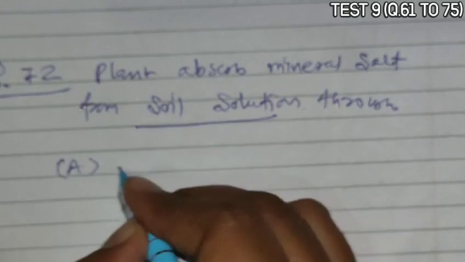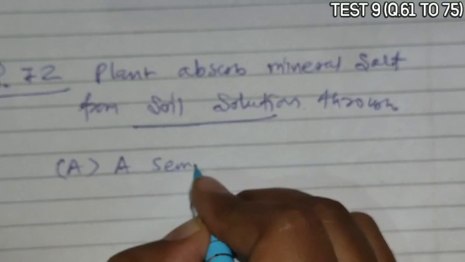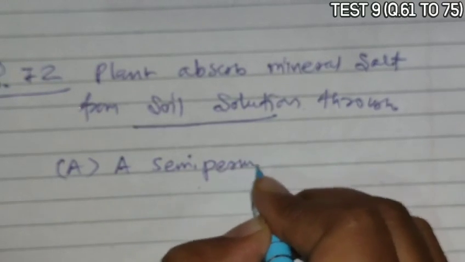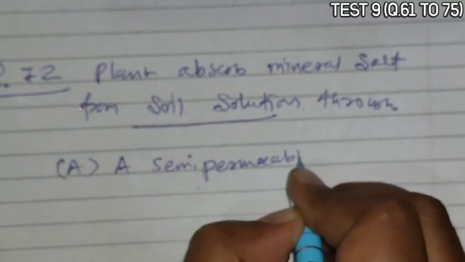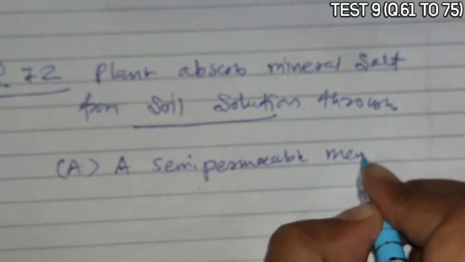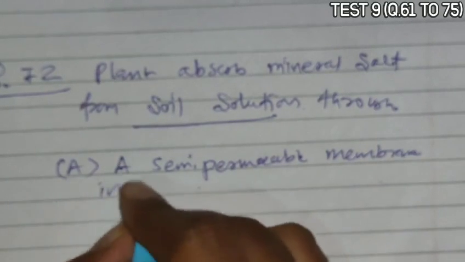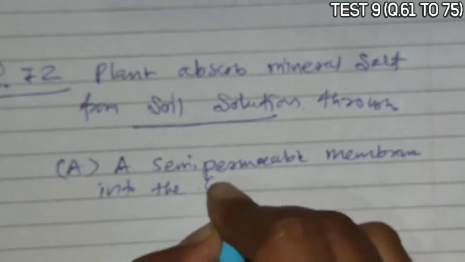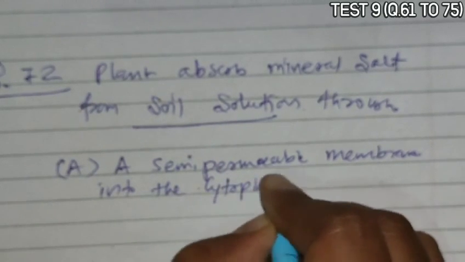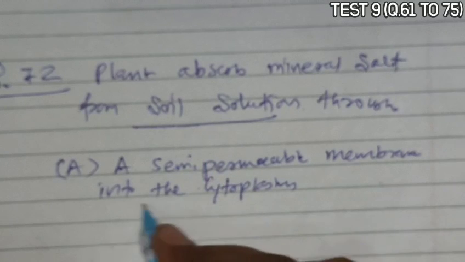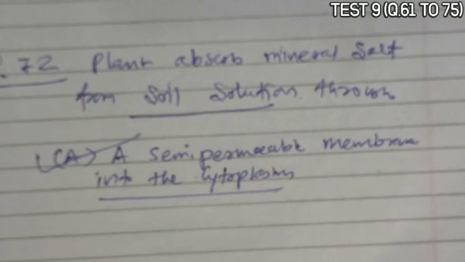So option A is correct: a semi-permeable membrane into the cytoplasm. The semi-permeable membrane is responsible for the absorption of mineral salt. So A becomes the correct answer.